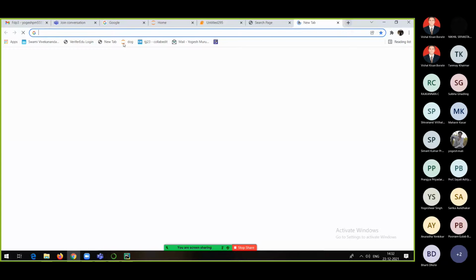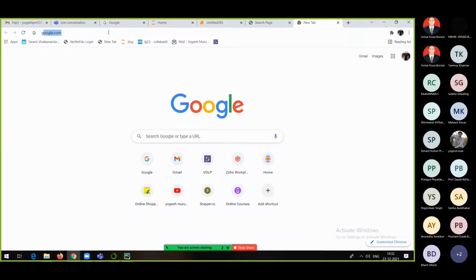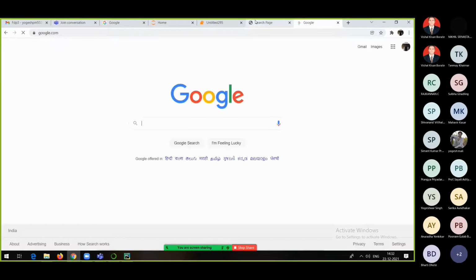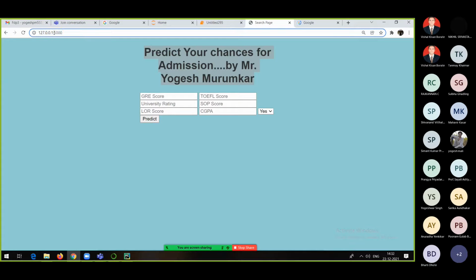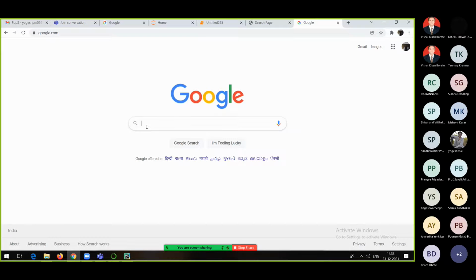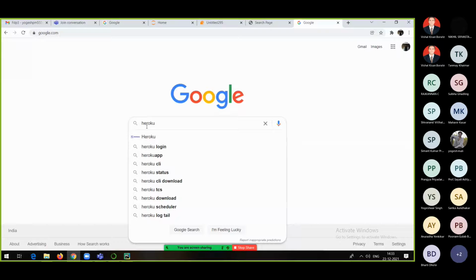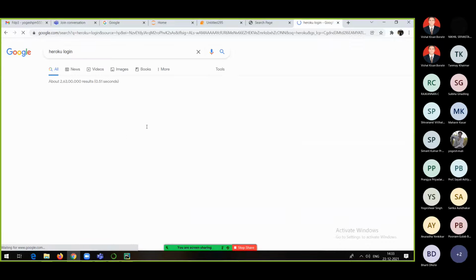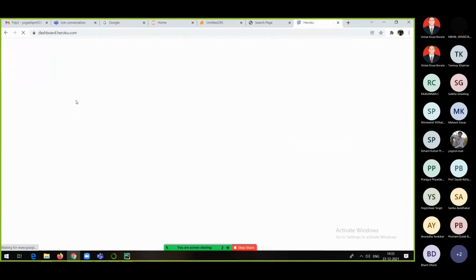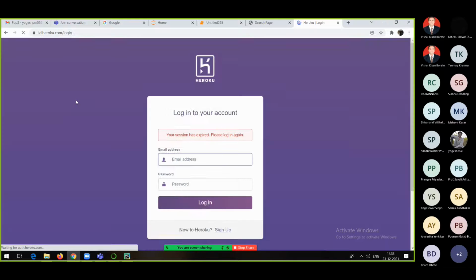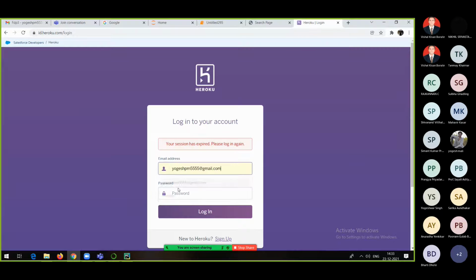Whatever I shared with you yesterday was on the cloud. Whatever you are able to see right now is the local machine. 127.0.0.1 is the localhost, and 5000 is the port number. I can show you both. This is what I shared with you again, the Heroku login, because in my case I have already deployed the application onto the Heroku cloud. That's why you were able to use that application from your own device.